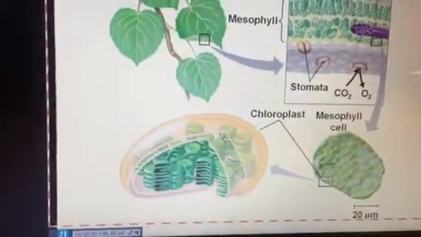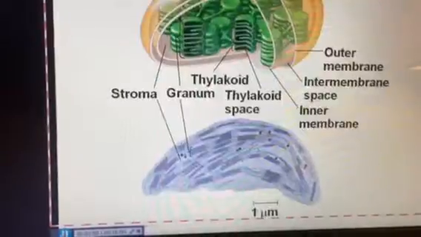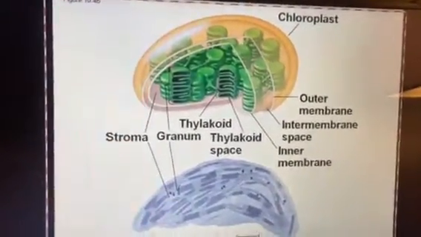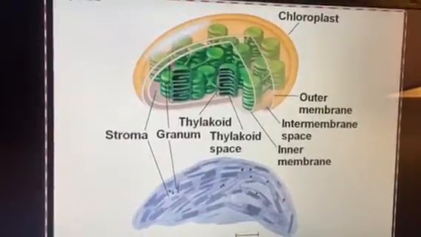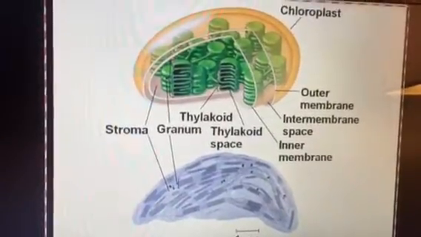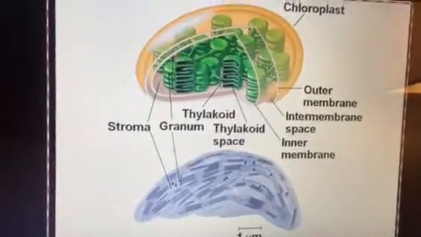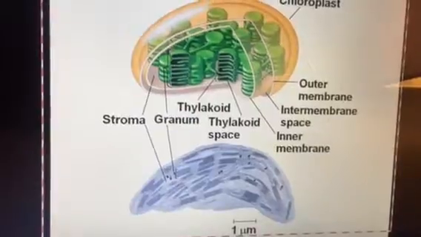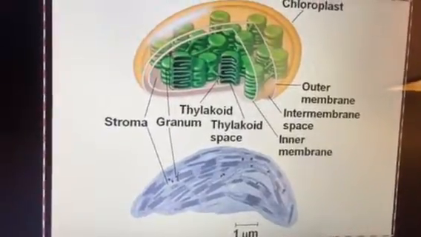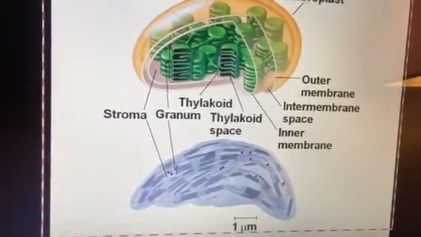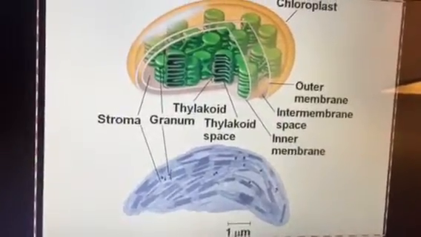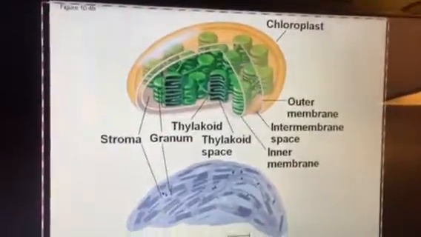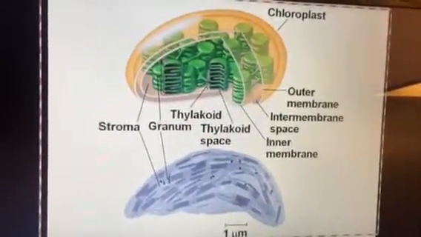When we look at the structure of chloroplast, we can see a little bit better on this diagram how it's labeled. Each individual part of the stack, if we're looking at that big stack of materials, and there's several stacks, each individual part is called a thylakoid, and then collectively the thylakoids, when they're stacked on top of each other, are referred to as granum. Granum is singular, grana is the plural, but often we use those interchangeably.